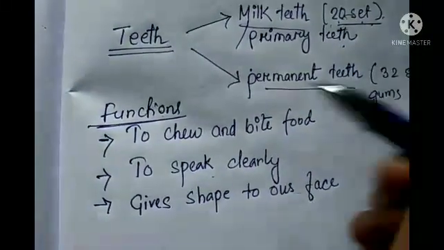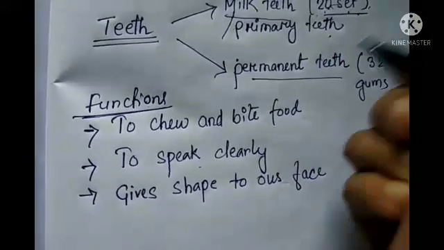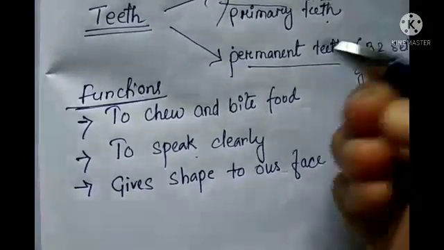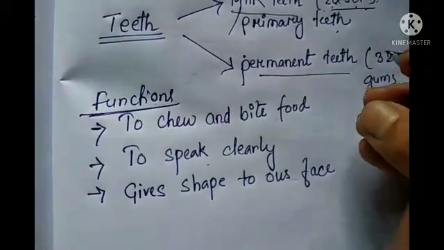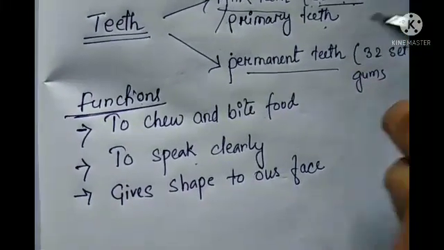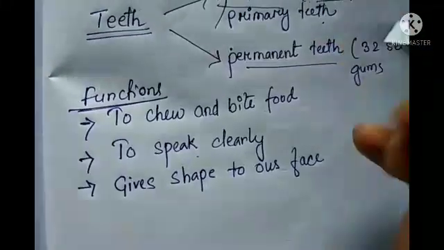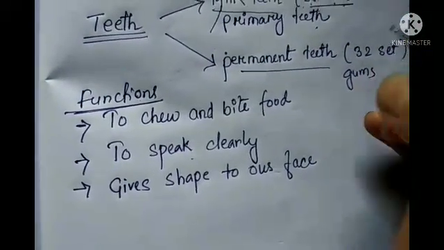Because directly we cannot take the food. We have to break it, right? Directly you cannot eat a full biscuit or any hard thing. So you first have to take a bite, and then you have to chew, and then you have to eat. Only then, when it goes to our stomach, will it be digested well.